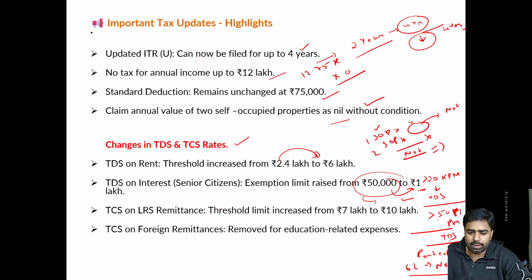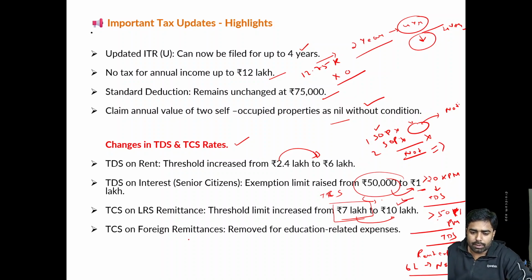TCS on LRS remittance threshold limit is increased from 7 lakh to 10 lakh rupees. Previously, when financial institutions transferred money under the Liberalized Remittance Scheme, they used to deduct TCS if somebody was transferring an amount of more than 7 lakh rupees. Now the same is increased to 10 lakh rupees.